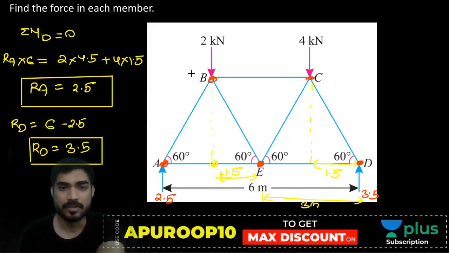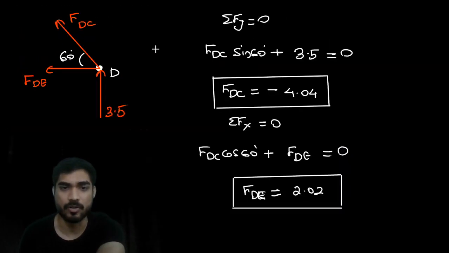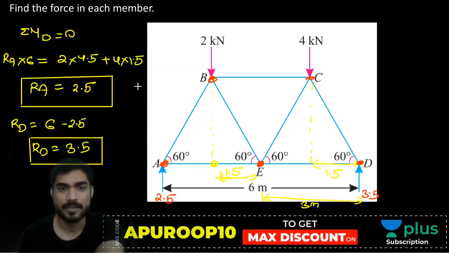Consider joint C. So at joint C there is 4 kilonewton downward, then a horizontal force and one at 60 degrees. Okay, so this is 4 kilonewton. FBC, FCE, FCD.